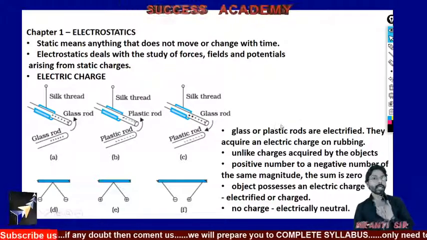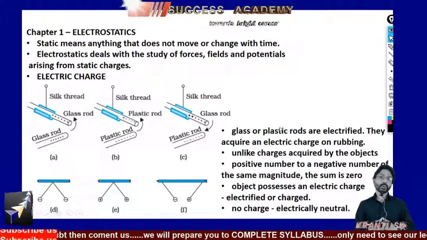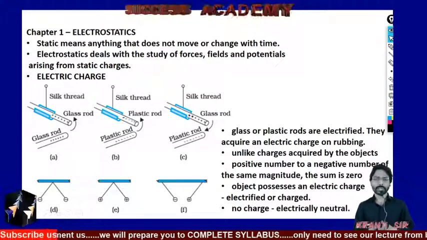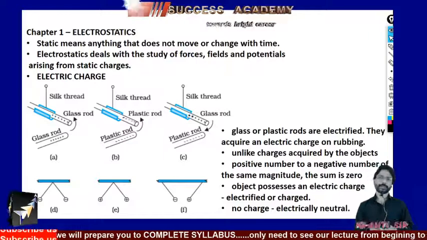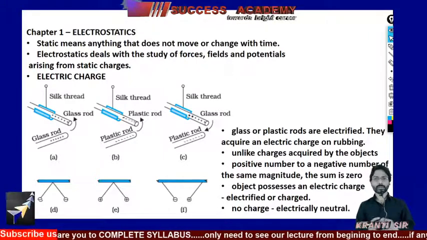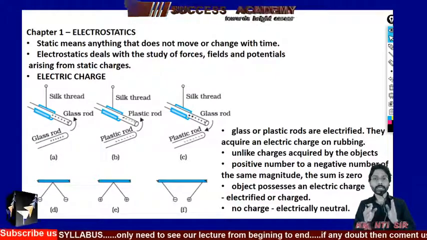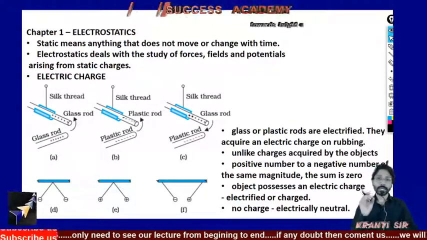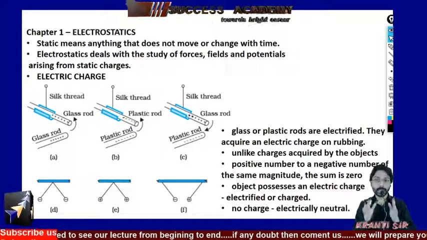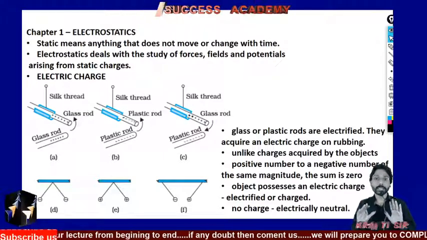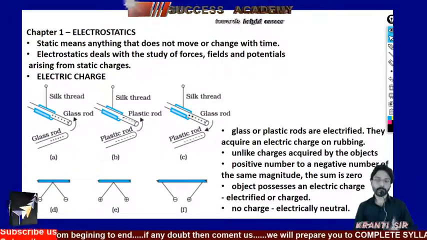And if the two bodies or objects, let it be glass rod or plastic rod, are not rubbed, then what is the position of it? It is neutral in nature, meaning it has no charge. Okay.